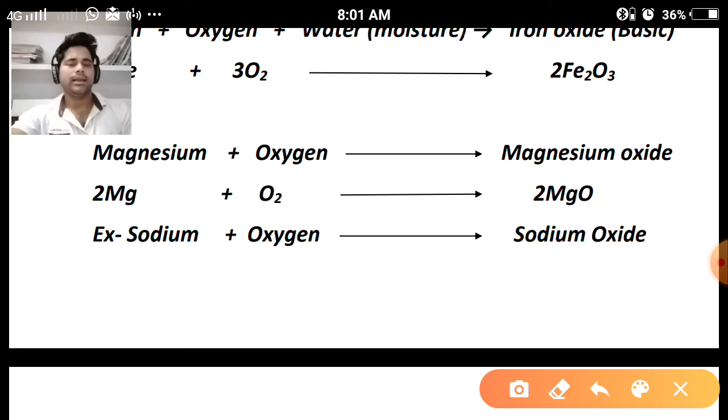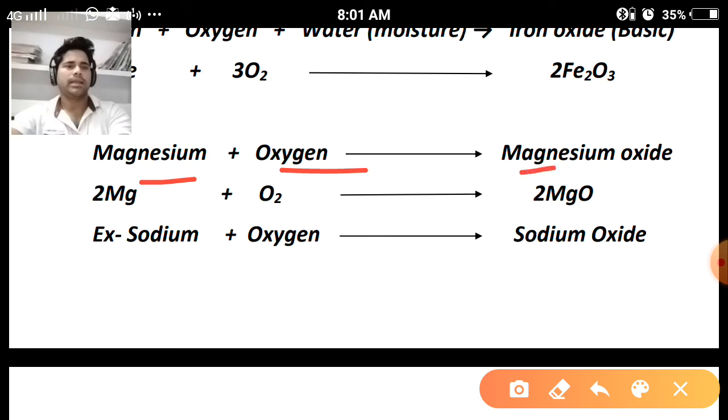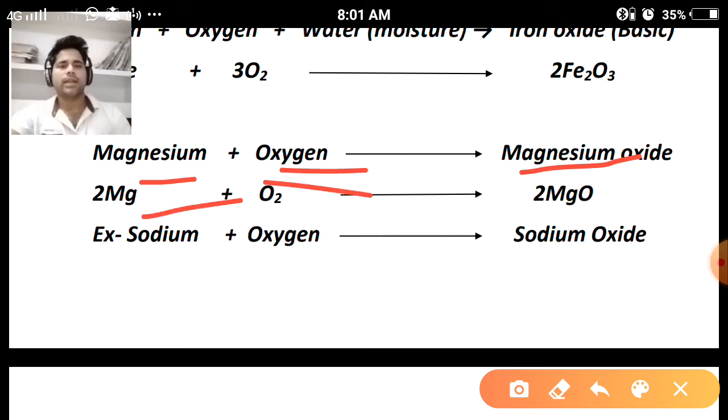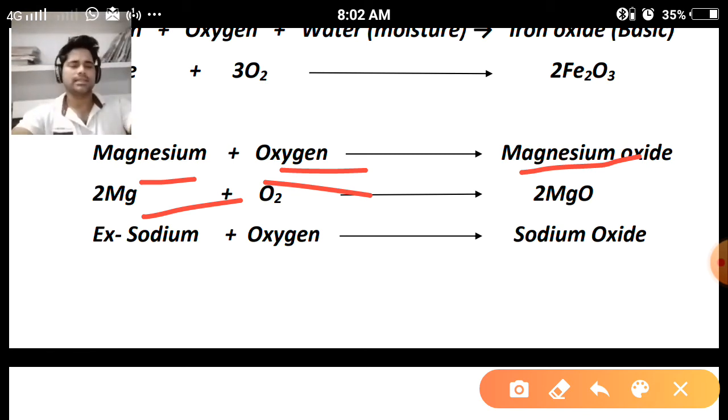Next example we can take regarding magnesium metal. What happens when magnesium reacts with oxygen? Magnesium oxide will be formed. So up to class 8th standard you can use the word form equation. If you are comfortable writing the chemical symbol equation, you can also write that, but it would be easier for you to write the chemical formula equation, because this will help you in class 10th, as you will be dealing with these equations in class 10th.